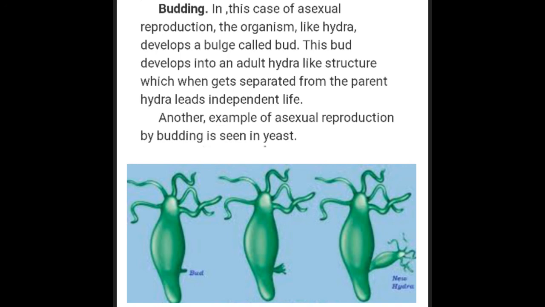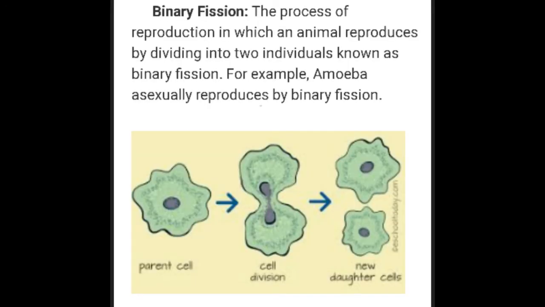Another example of asexual reproduction by budding is seen in yeast. Binary fission. The process of reproduction in which an animal reproduces by dividing into two individuals is known as binary fission. For example, amoeba asexually reproduces by binary fission.